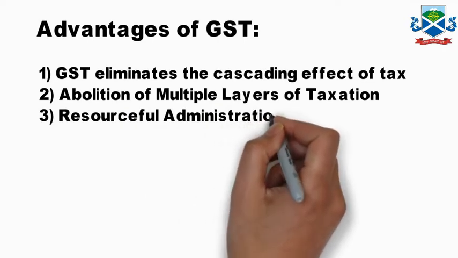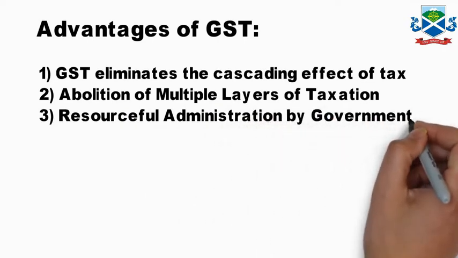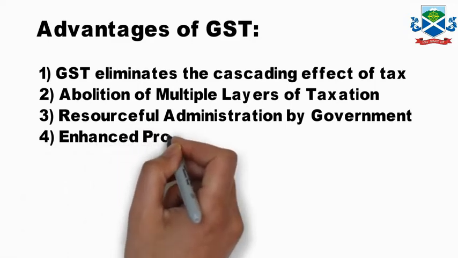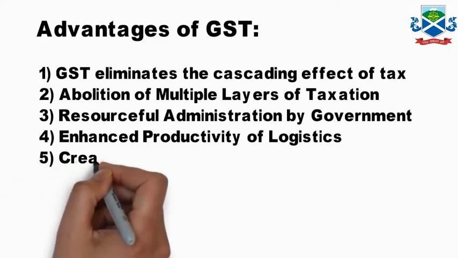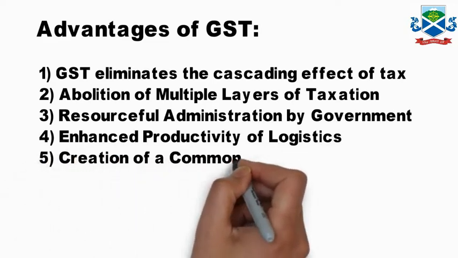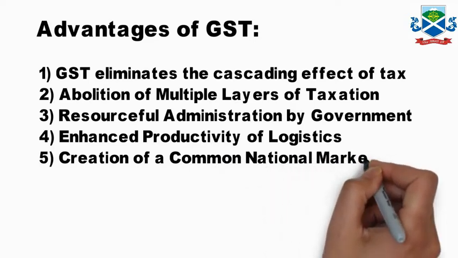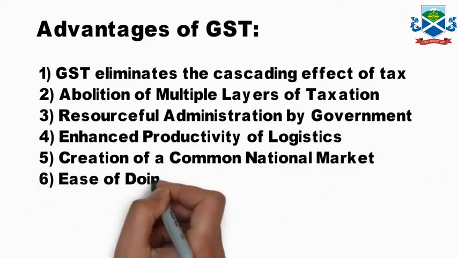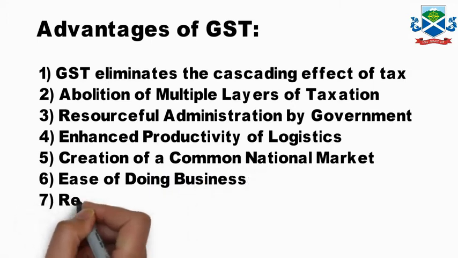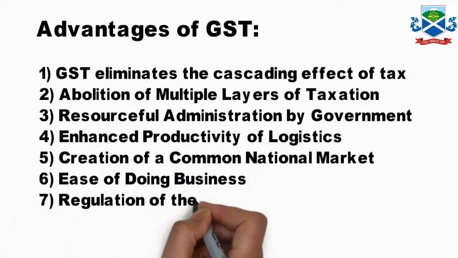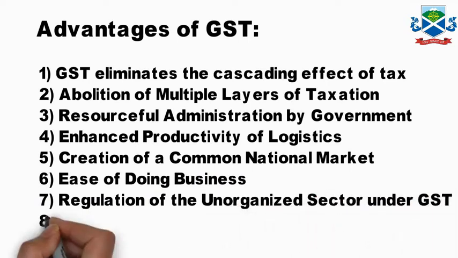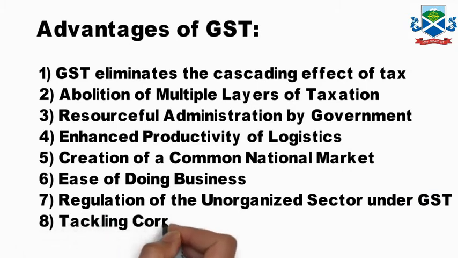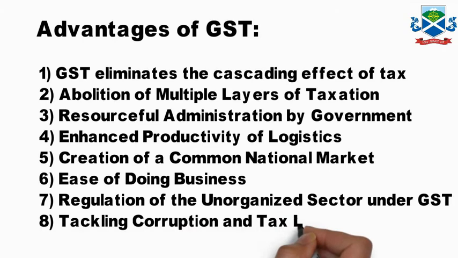Now, abolition of multiple layers of taxes. Different union and state governments introduced different types of taxes. It is abolished. Resourceful administration of the government, enhanced productivity and efficiency of logistics. Creation of a common national market, so everyone comes under one umbrella, one tax form. Ease of doing business, it is easy for everyone, as they know one tax and need not pay separately to different states and organizations. And tackling of corruption is another advantage of GST.